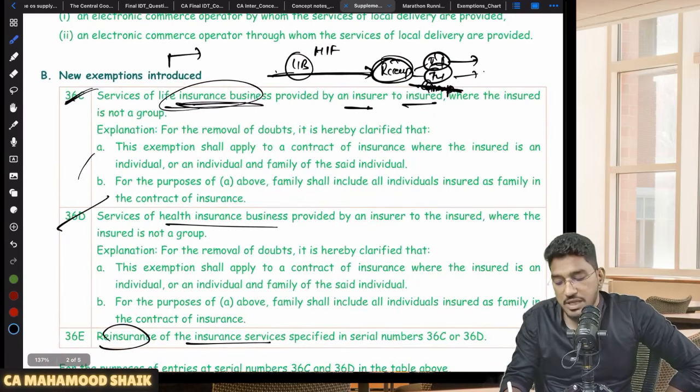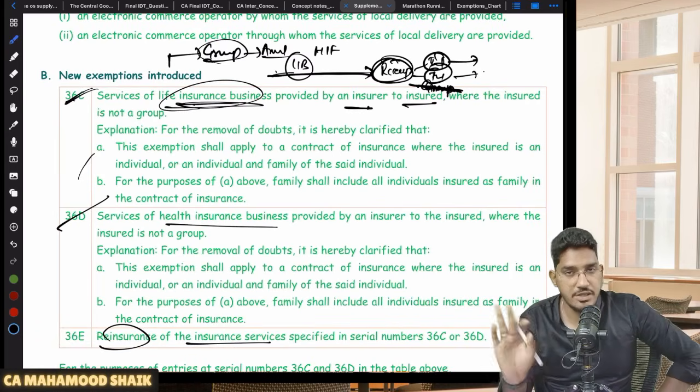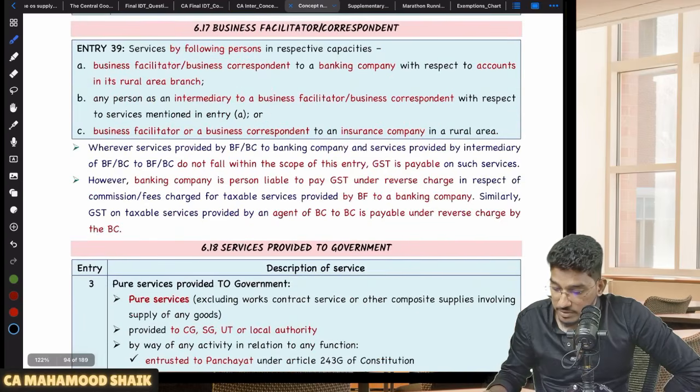I have explained this in a detailed manner: what is group, what is not group, what is family and all. I have explained it in the amendments video. Please do refer to that amendments video, you will get more clarity there. Next, this is the one amendment you have to remember.